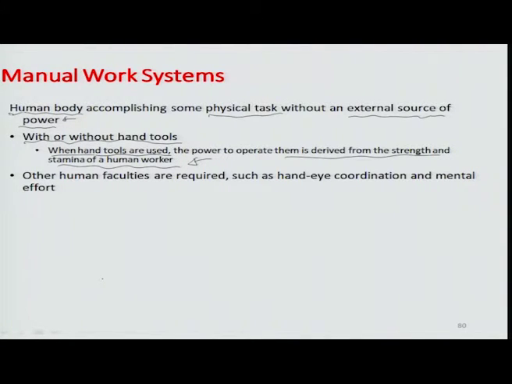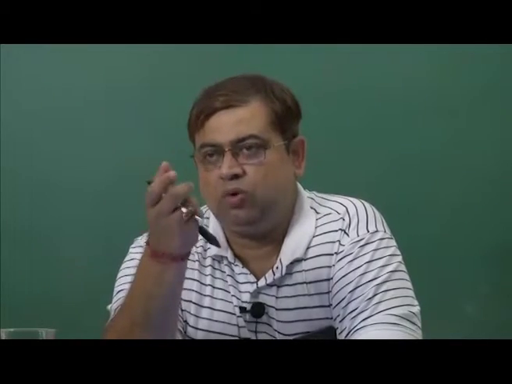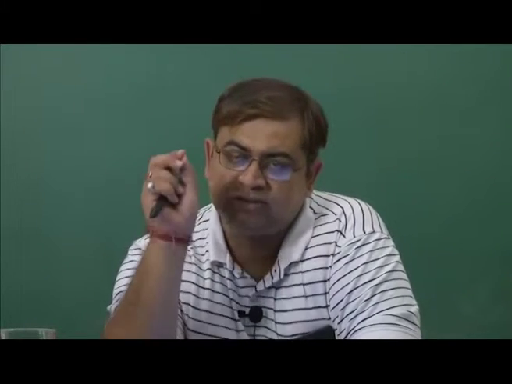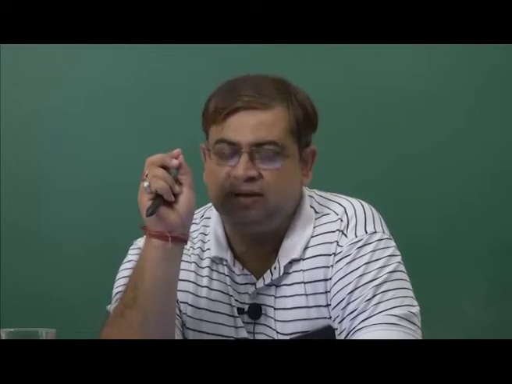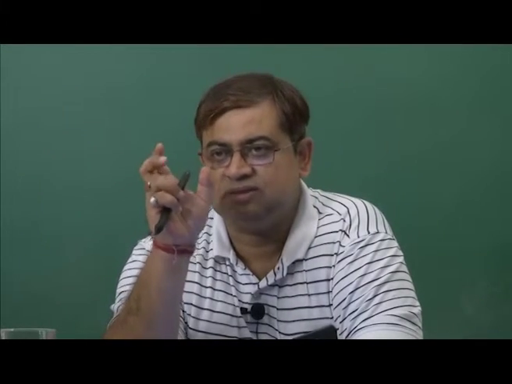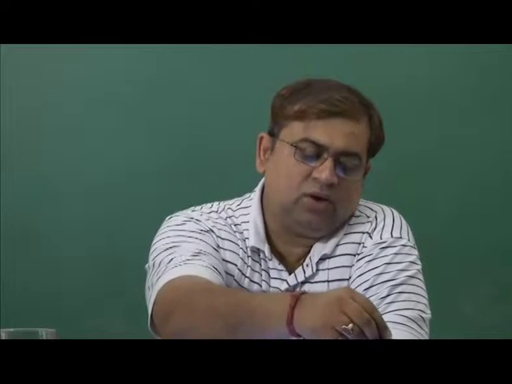Other human faculties are also needed, such as hand-eye coordination and mental effort. Without them you can't accomplish any of these tasks, like hammering a nail into a wall, or even tightening a nut and bolt, where some rotations need to be given. You feel the torque of the bolt coming back to you through the spanner handle. So these all need human involvement, human strength, hand-eye coordination, and mental effort on the part of the human being. Such systems are known as manual work systems.